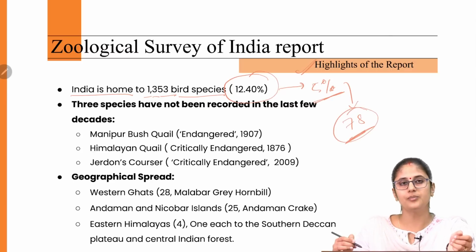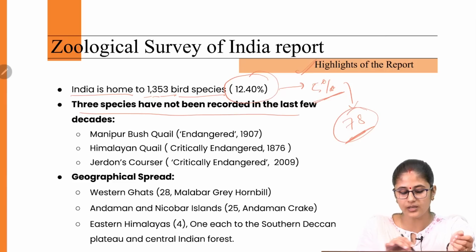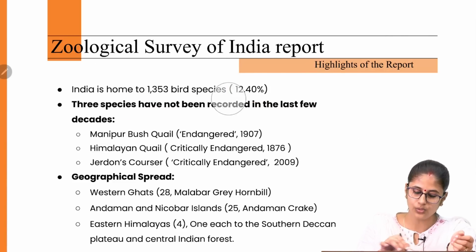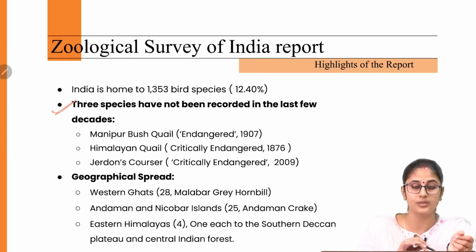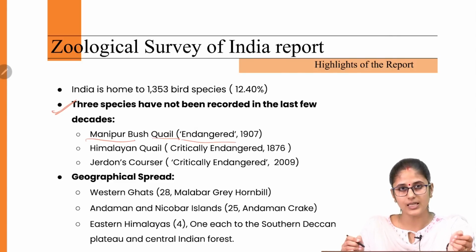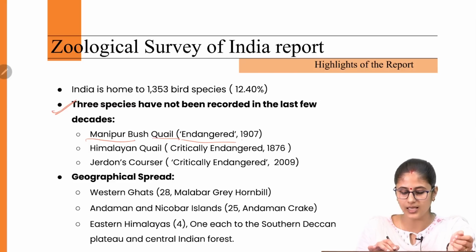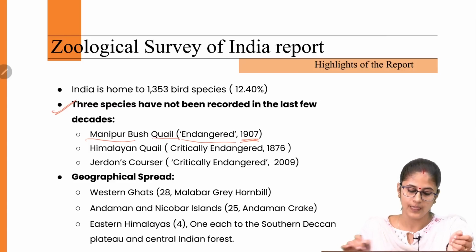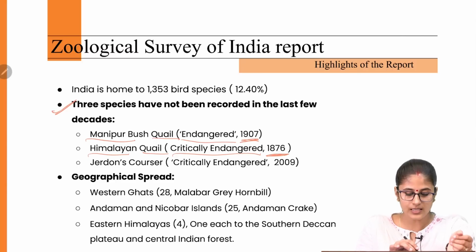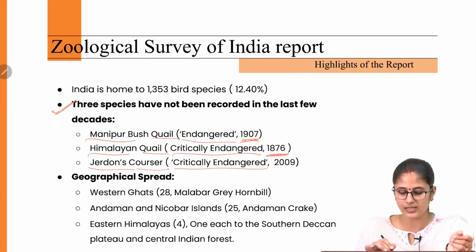Now, out of these 78 bird species, 3 species have not been recorded in the past few decades. Which are these species? You need to know the names of these species because this might be asked in your prelims examination. These are Manipur bush quail, which according to the IUCN status is endangered and was last seen in 1907. Then we have Himalayan quail, which is critically endangered, and it was last sighted in 1876. Then is Jerdon's courser, which has critically endangered IUCN status and was last seen in 2009.